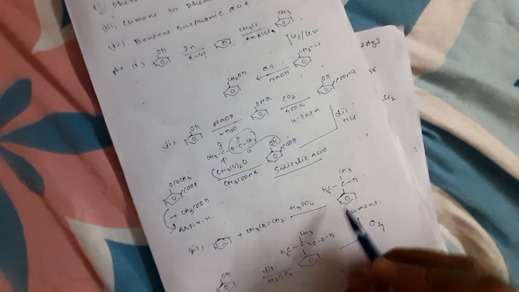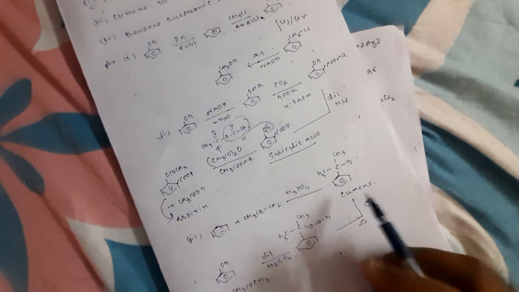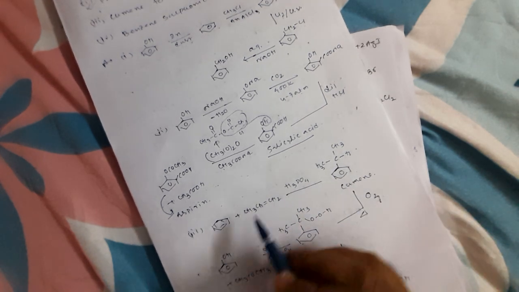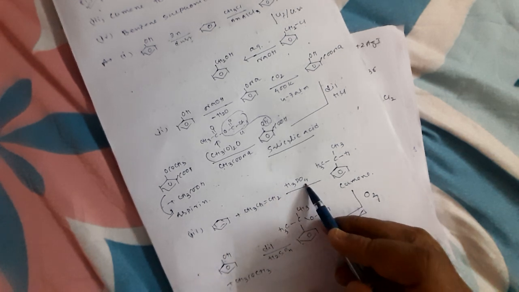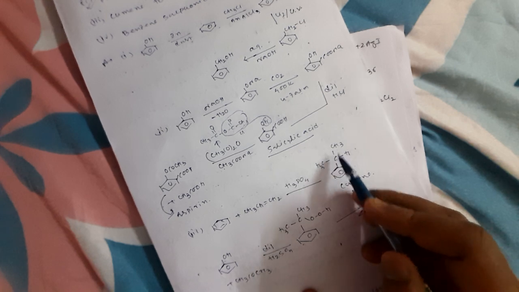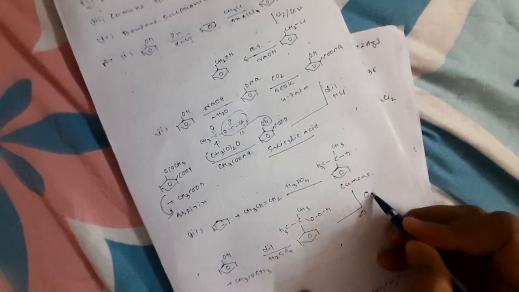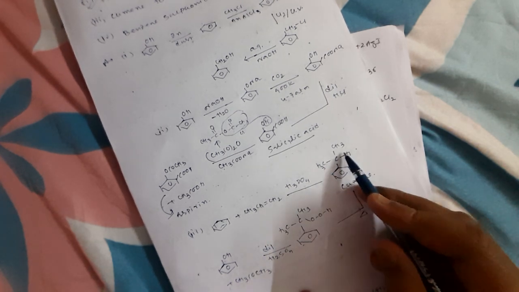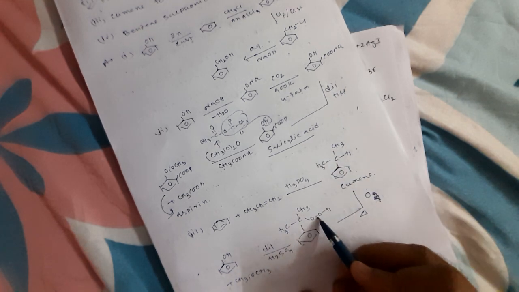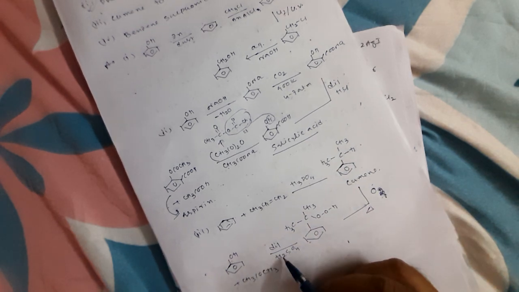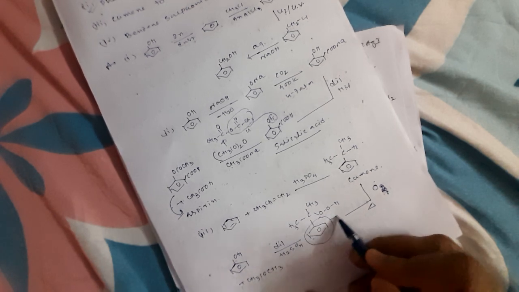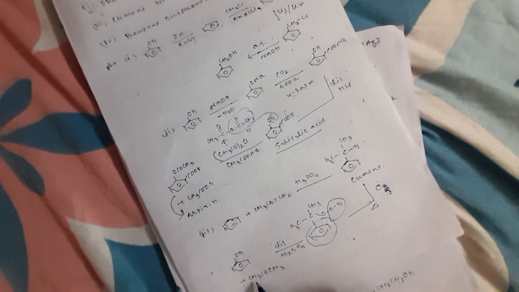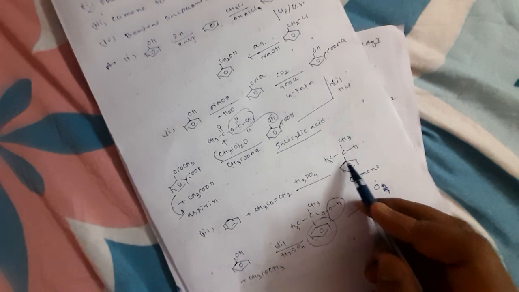Next, cumene to phenol. This is also very important. I have started a little bit earlier because I have shown you how to prepare cumene. You take benzene, then propene, then give H3PO4, so cumene is formed. Then if you give oxygen O2, it will be added over here at this carbon C and H, so it will be OOH. Then if you give dilute H2SO4, benzene and this OH group form phenol, and the remaining part is CH3COCH3. So this is cumene to phenol.